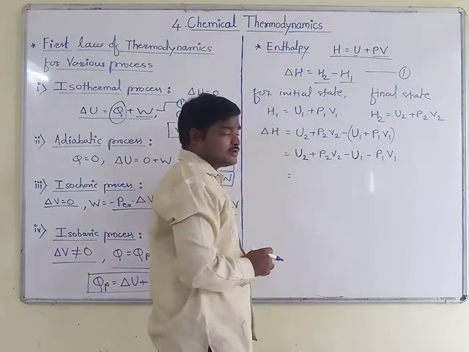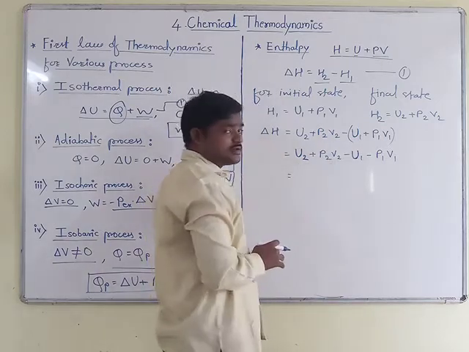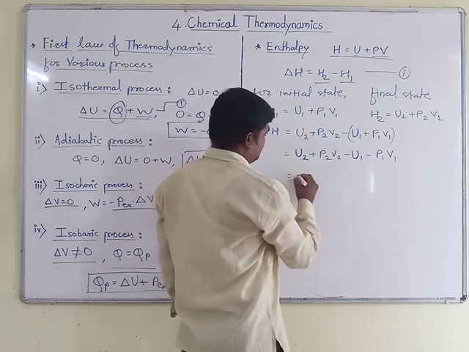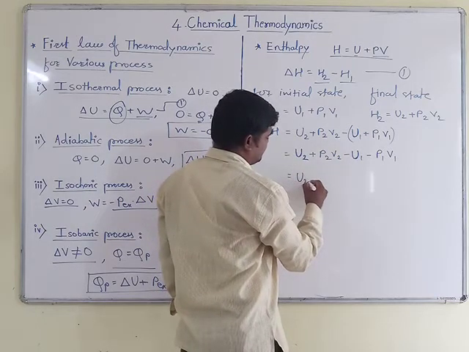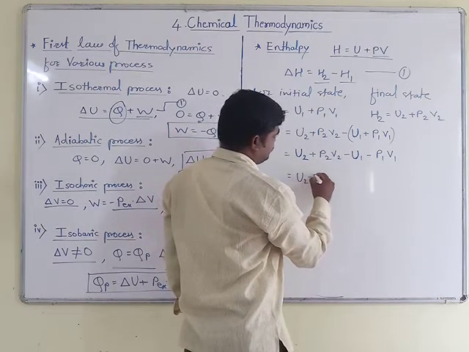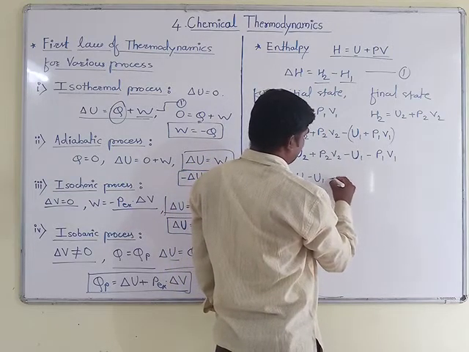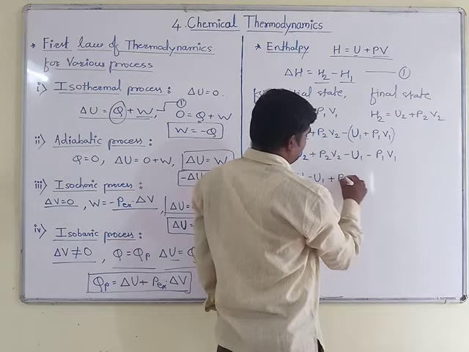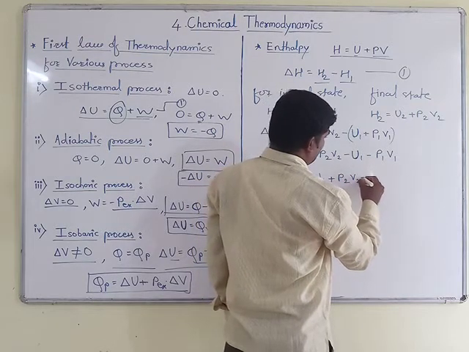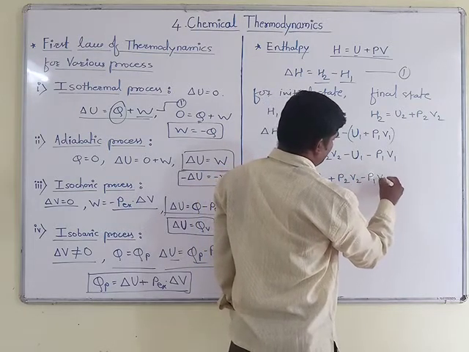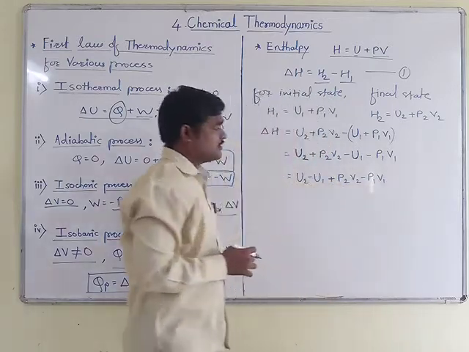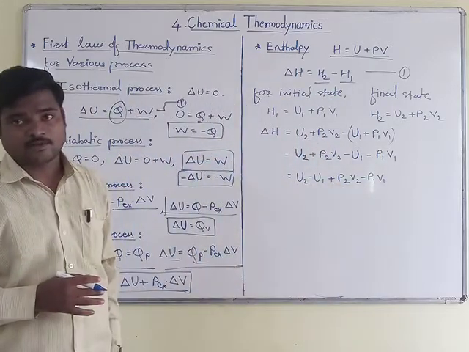So here we have to separate out the like terms. So internal energy I will write at one side, that is U2 minus U1, with the sign plus P2 V2 minus P1 V1, which I have written at another side. Okay.